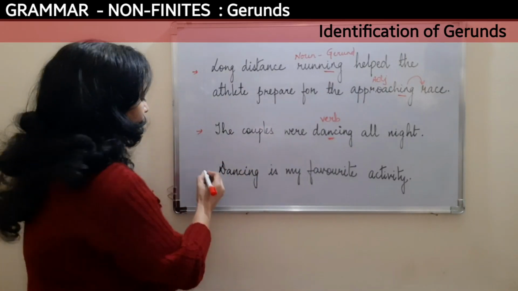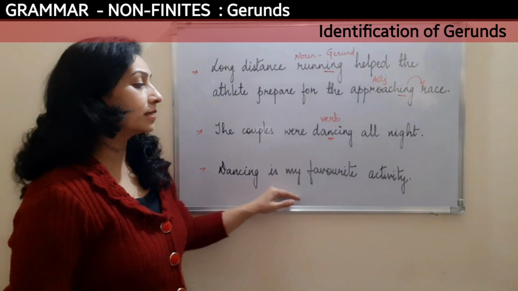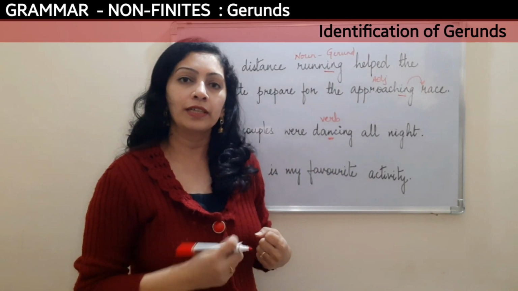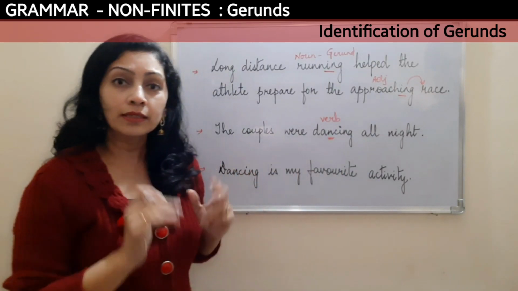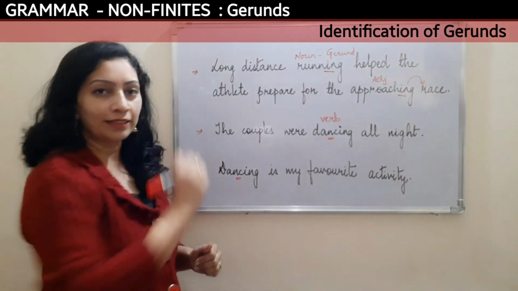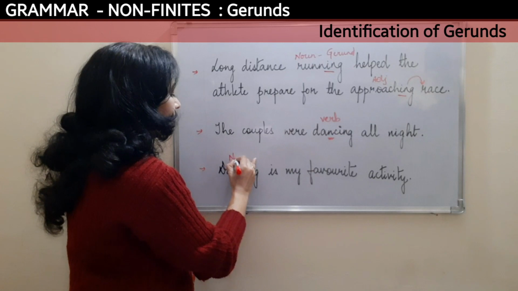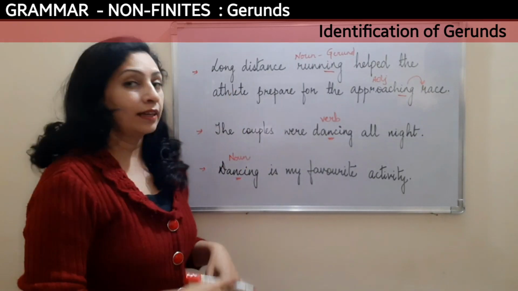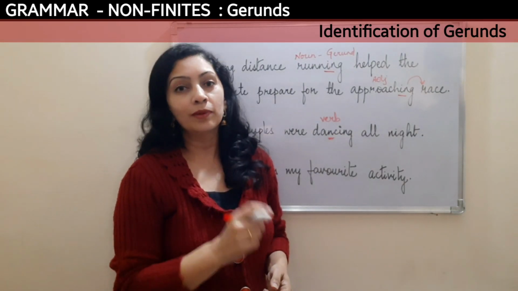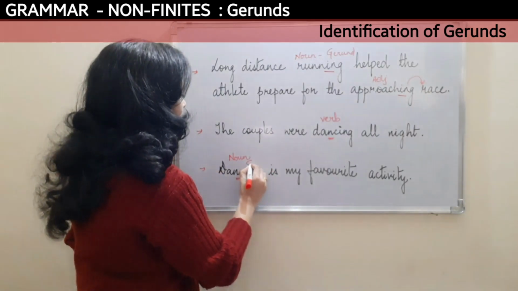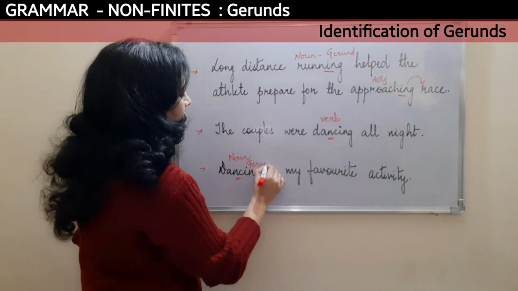Come to the third example. Dancing is my favorite activity. Now I am talking about my favorite activity and I have named it. What is the name? The name is dancing. So here, dancing acts like a noun in this sentence, and an ing word which acts like a noun is called a gerund. So this will be a gerund in this sentence.